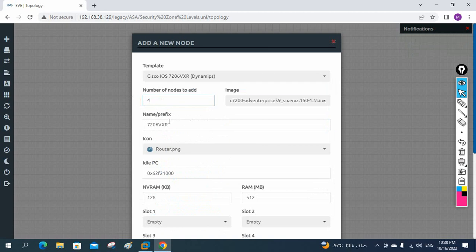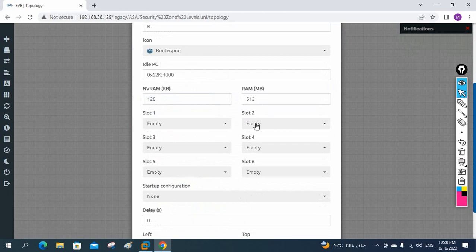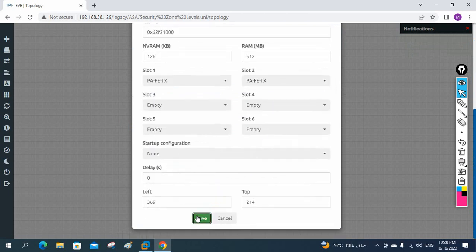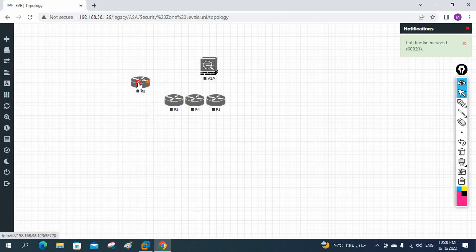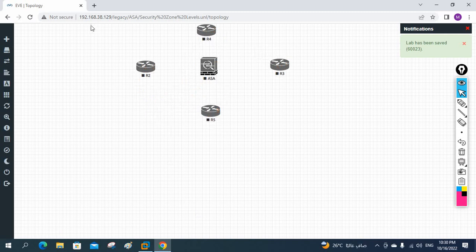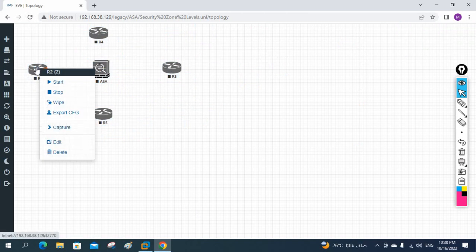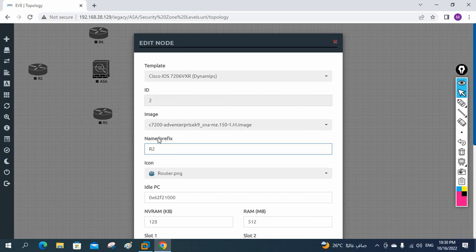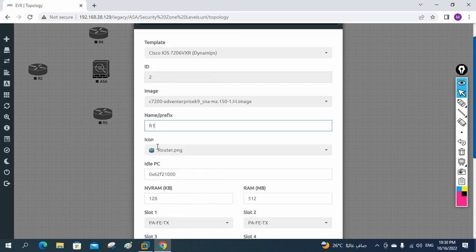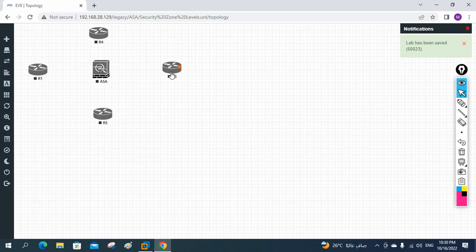I will take 4. This is R1, R2, R3 like this. Okay, so this one I can put FastEthernet ports here and say okay. You will have 4 routers. One we will keep here, one here, one here, one here, like this. Okay, I will correct the numbers because here they put different numbers. This should be R1, where it is, R1, and this should be R2.